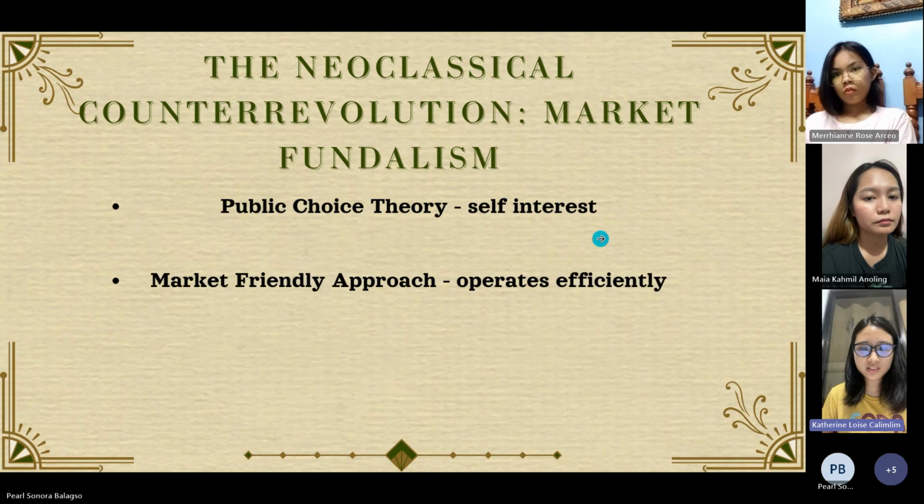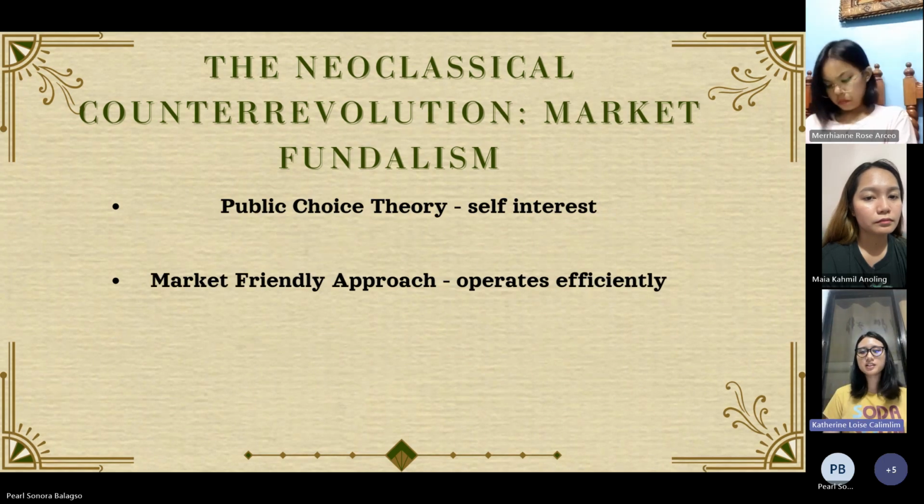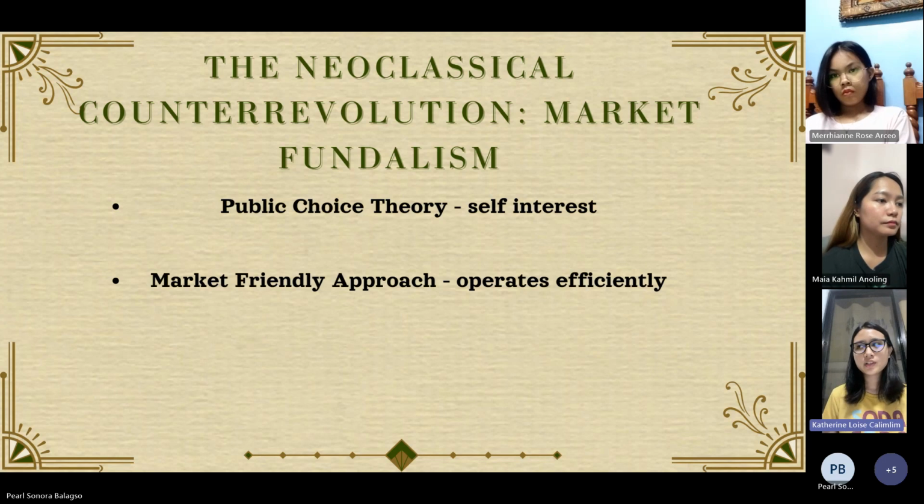Next po, please. So under free market analysis, we have public choice theory and market-friendly approach. So pag sinabi natin public choice theory, governments can do better. So hindi nagagamit ng maayos yung mga pondo ng taong bayan and instead binubulsa nila. So example, dito sa Philippines, di naman maiiwasan yung mga ganung officials.